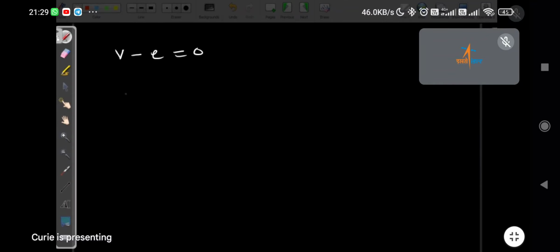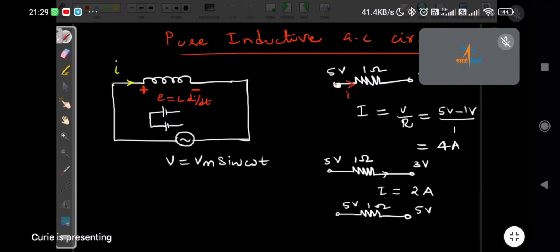Anushree, is it right what I wrote? Anushree, are you there? Is it correct? How I wrote this, V minus E equal to 0? Sir, I think it is not right. Why it is not right, you have to tell.